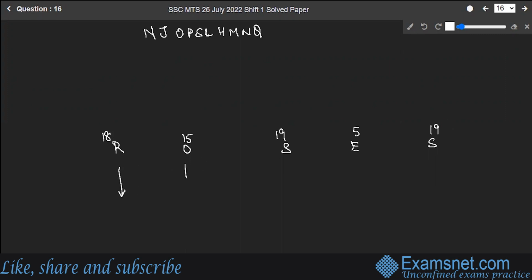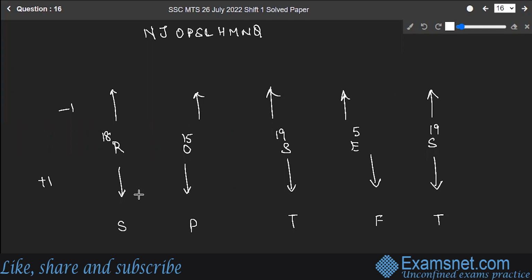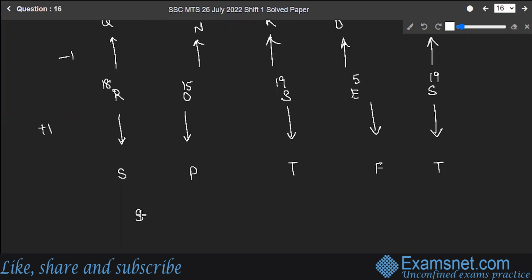So plus 1 for each: R plus 1 is S, O plus 1 is P, S plus 1 is T, E plus 1 is F, S plus 1 is T. Then minus 1 for each: R is Q, O is N, S is R, E is D, and S is R. So the code becomes S, P, T, F, T, Q, N, R, D, R.